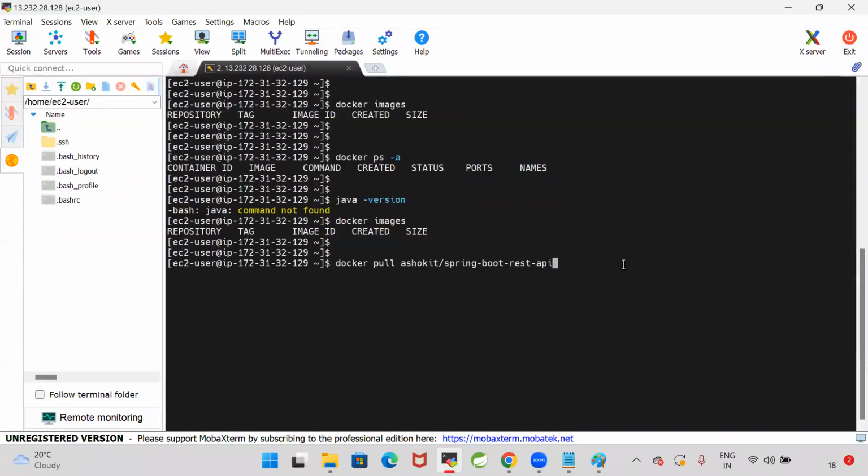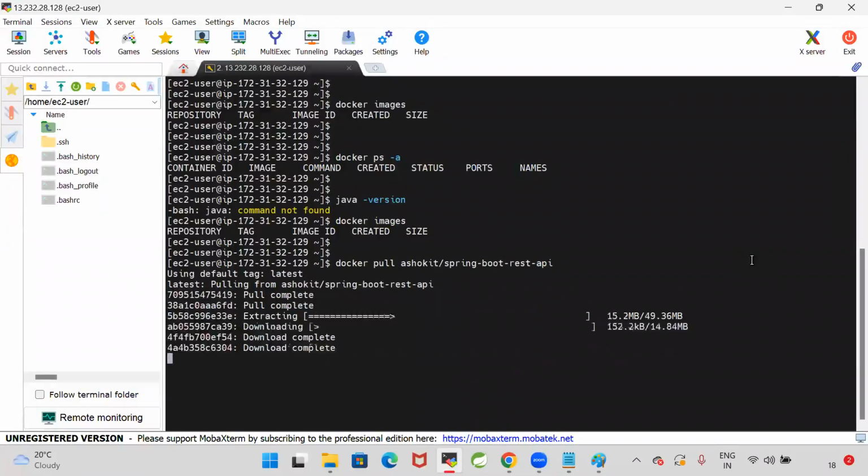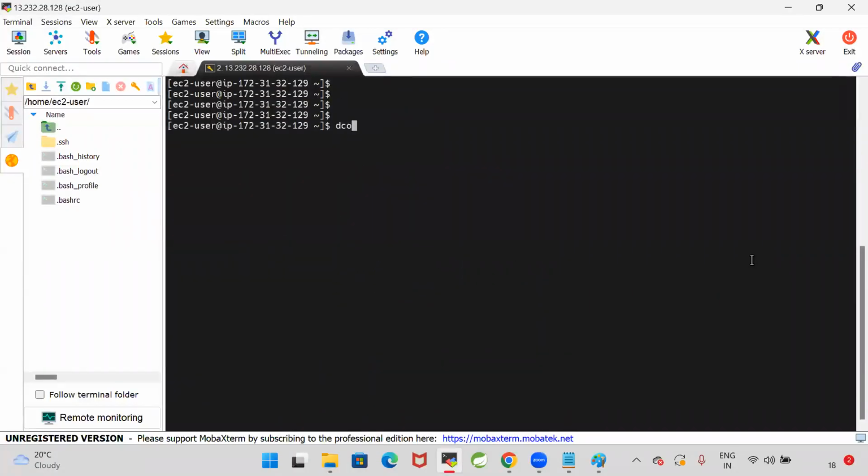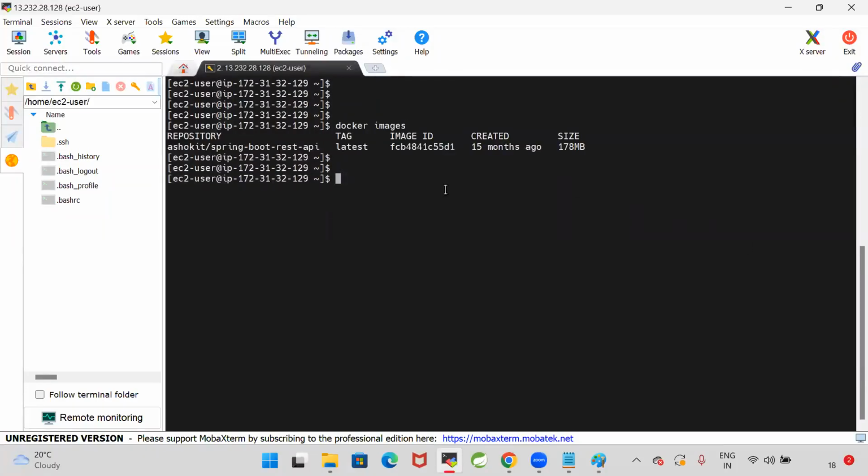Okay. So there is a Docker image in my Docker Hub account. I want to pull that image. For that, I'm using Docker pull image name. Then execute this command. Then see here, it is downloading my Docker image. Yes, it pulled that Docker image. Then let us check the images. Really, is it pulled or not? Docker images. Can you see that my image is pulled or not? 15 months ago, that image got created. This is the name of the image and this is the ID of the image. So the image size is 178 MB.